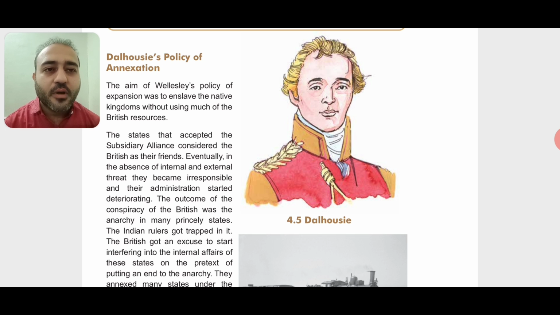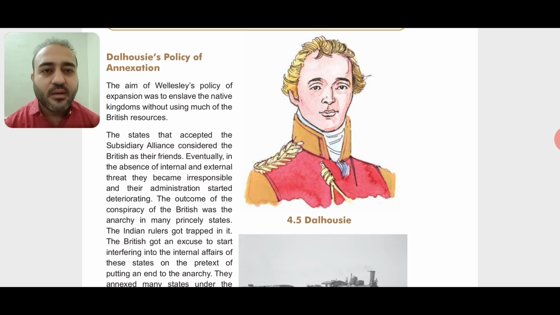The aim of Wellesley's policy of expansion was to enslave the native kingdoms without using much of the British resources. Right, so his policy was such in which the princely states who had accepted the subsidiary alliance had to maintain the British army, and they had to keep one representative of Britishers in their royal court.